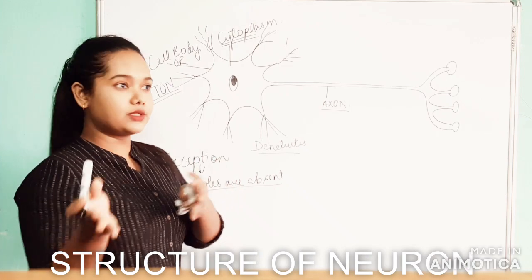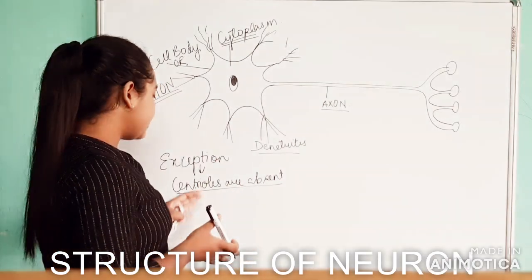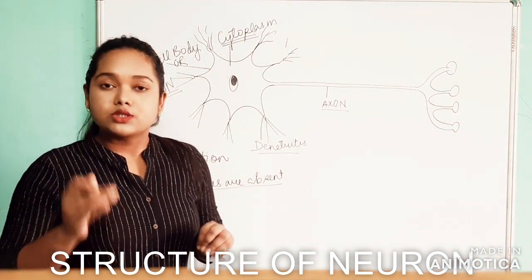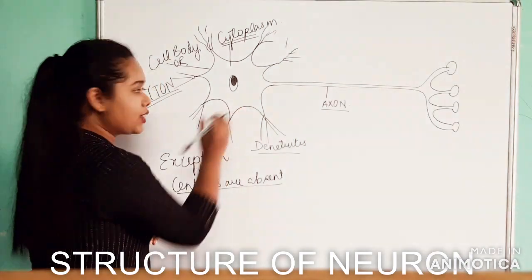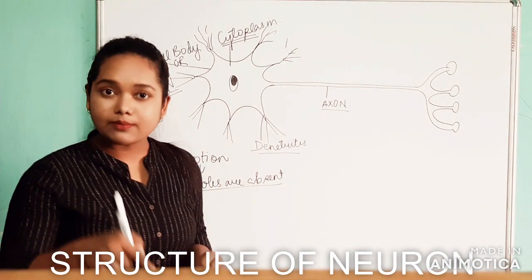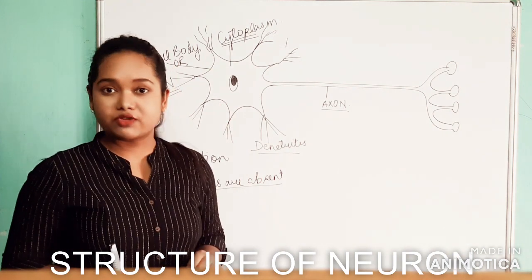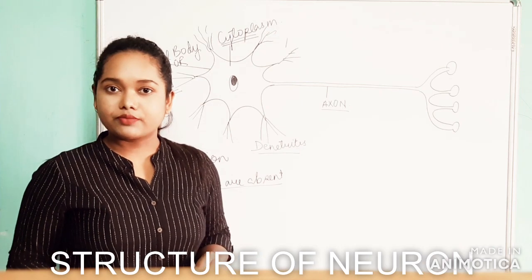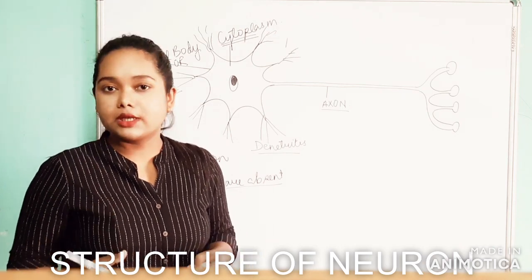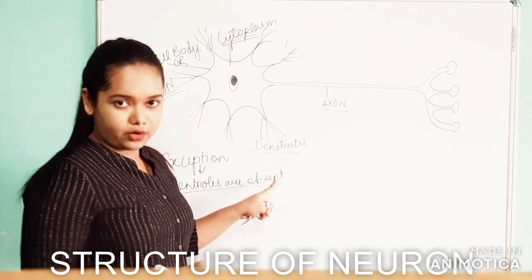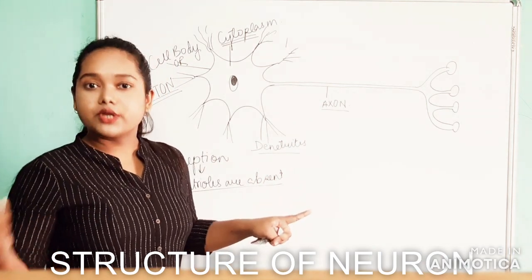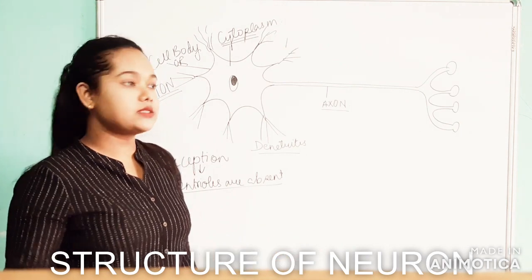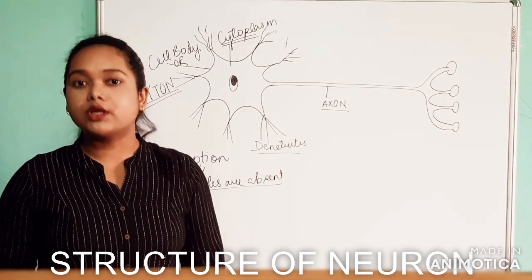We have studied the cell division chapter, right? We know that the centriole plays a major role during the cell division of an animal cell. So, as the centriole is not present in the neuron or the neural cell, that means this neuron will not be able to divide, right? So whenever a question comes, which animal cell does not have the capability to divide, your answer should be neuron. Or if they ask the reason, what will the reason be? Because there are no centrioles present in the neural cells or the neuron.